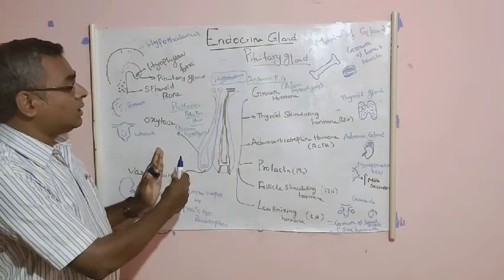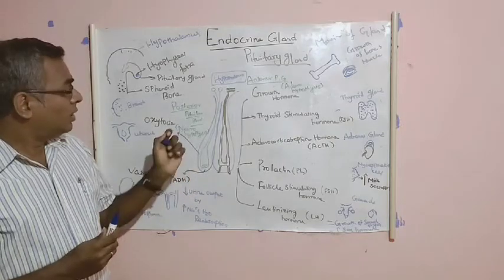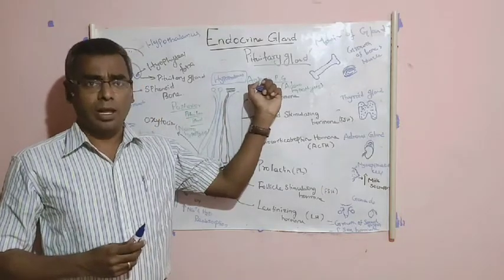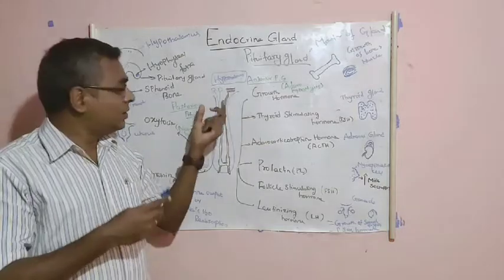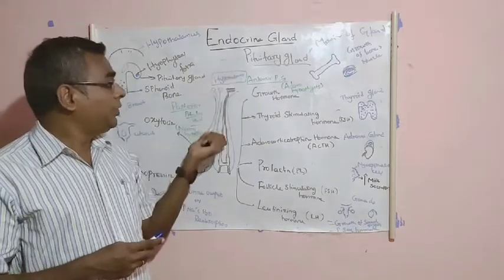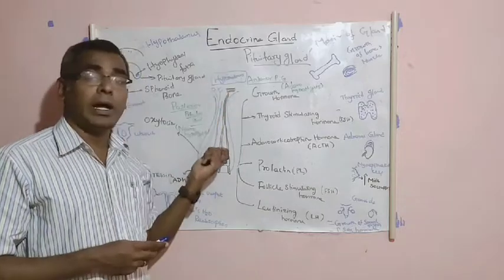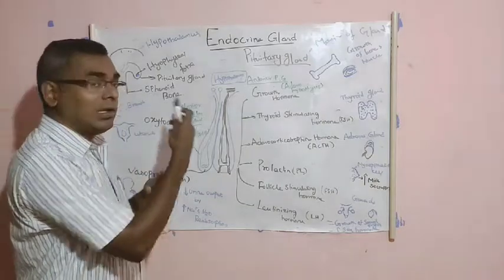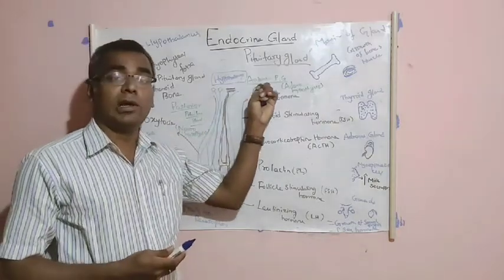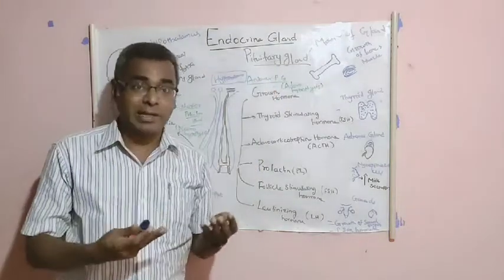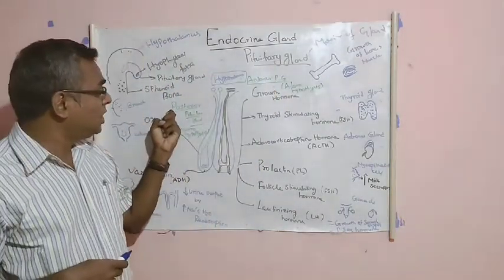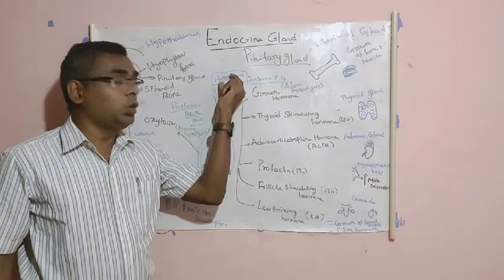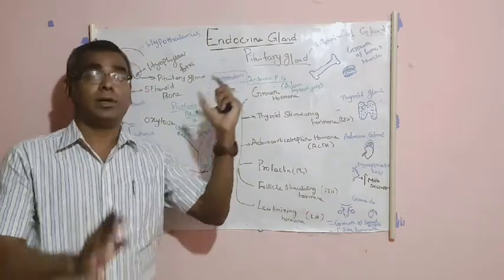This pituitary gland has two regions. The first one is the posterior pituitary gland, and the other one is the anterior pituitary gland. From this diagram, you can note that the pituitary gland is located below the hypothalamus, and it has two regions. One is in the posterior area, the other in the anterior area, one on the back side, the other on the front side. The secretion of these pituitary hormones is controlled by another part called the hypothalamus.